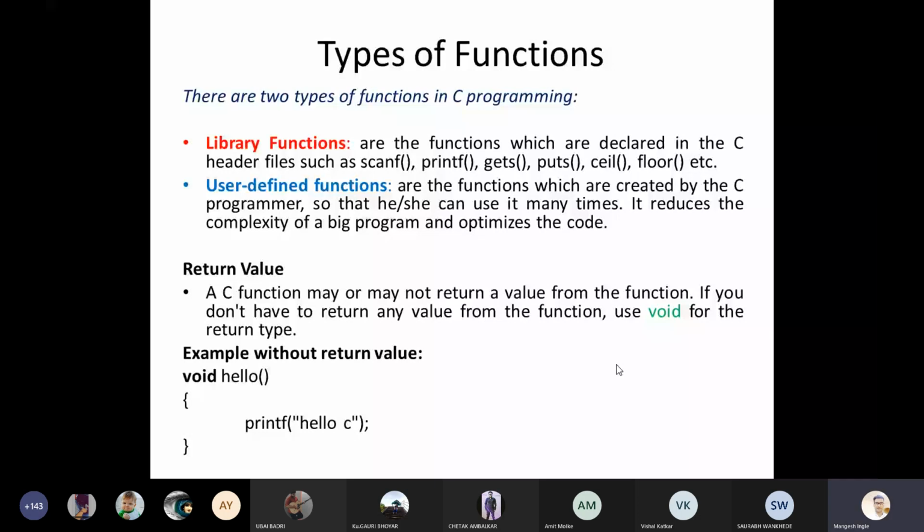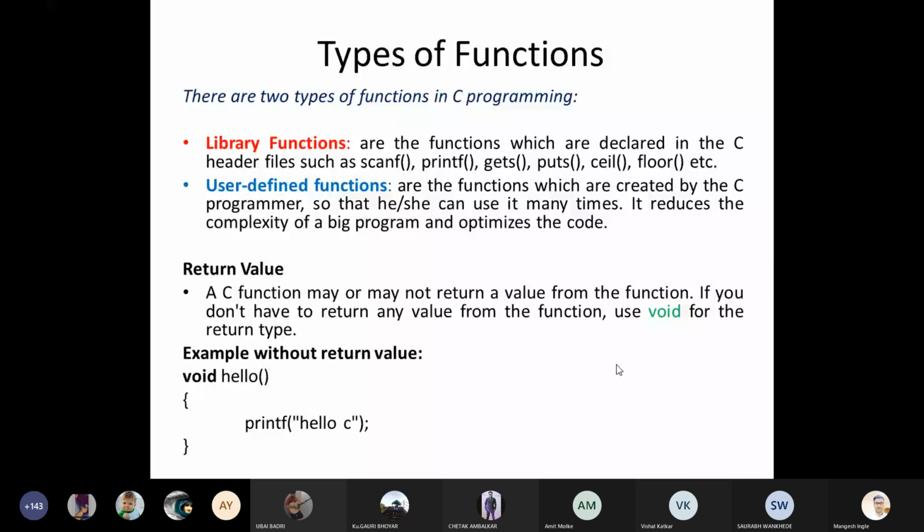You can see with the help of an example, here my function prints hello c. This is my simple program, and it does not return any value. In that case I use void as the return type, because it means the function does not return any type of value. So we can say that void is an empty return type. Our intention is to convert each and every concept into a single line. So what is void? Void is an empty return type. Void is one kind of type, but here void is playing a role as a return type.